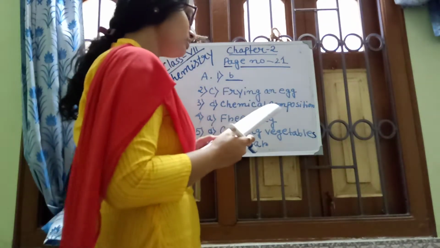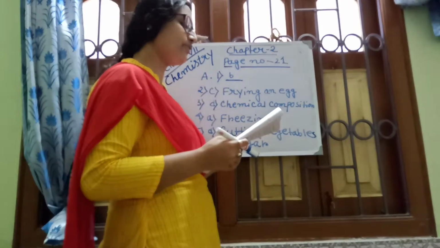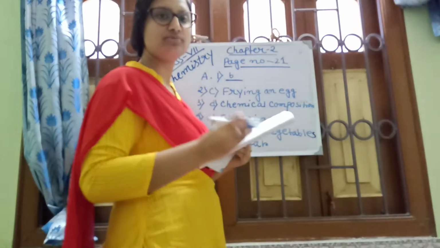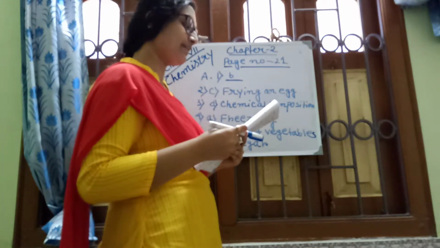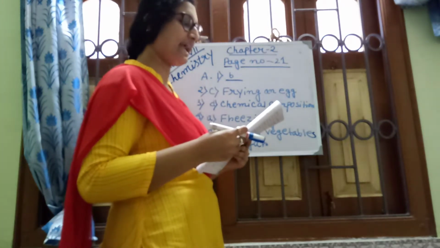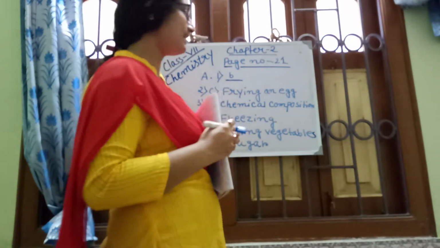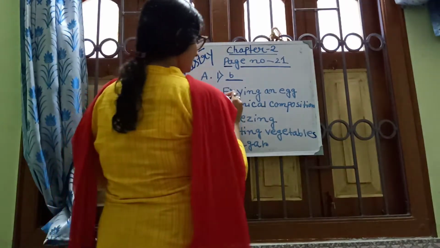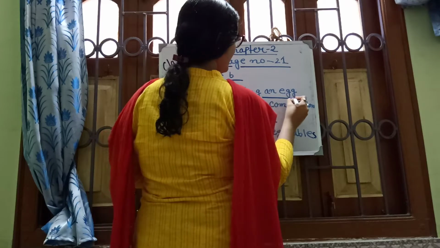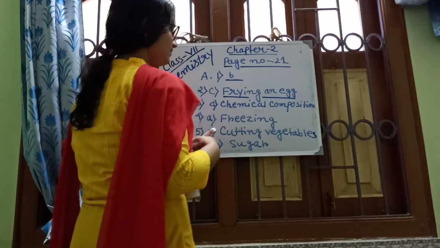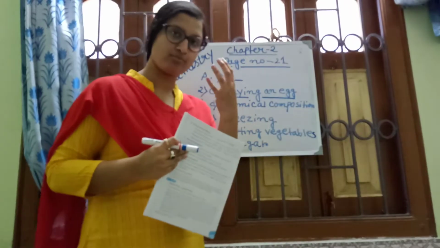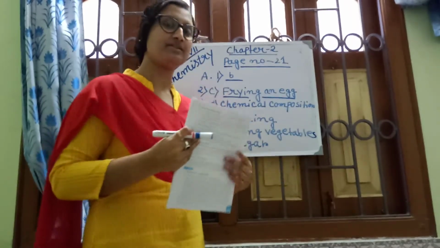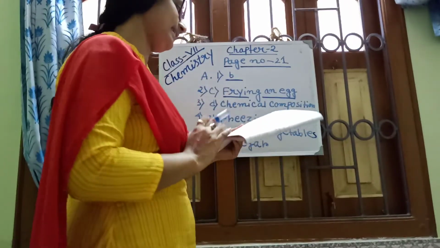Number 2, which of the following is a chemical change? Many things are given in your book. The correct answer is frying an egg. Please note it, frying an egg, because it is a chemical change. After frying, we cannot get the proper egg again.